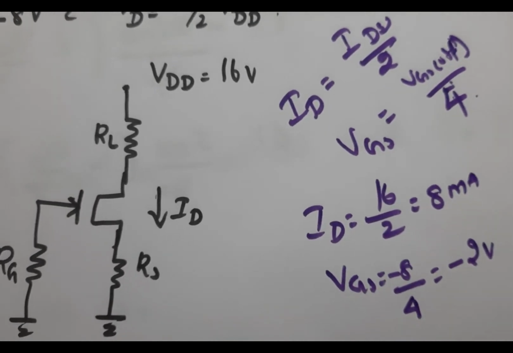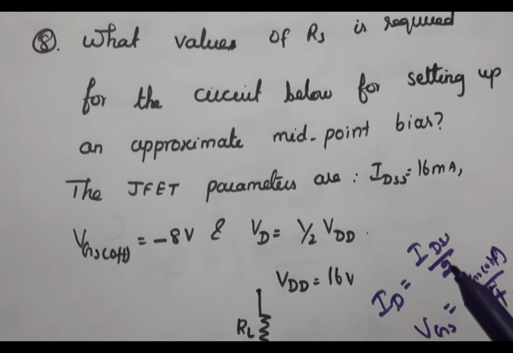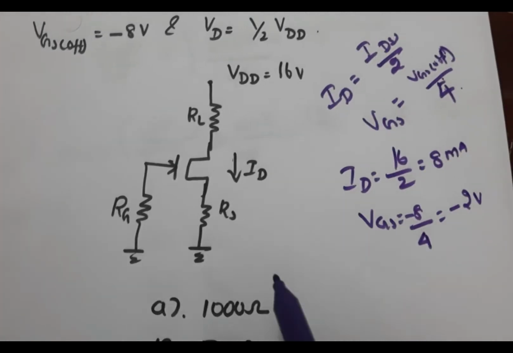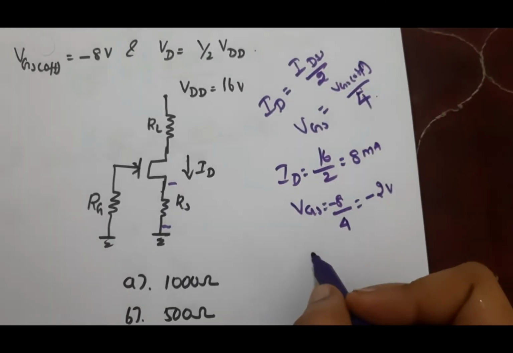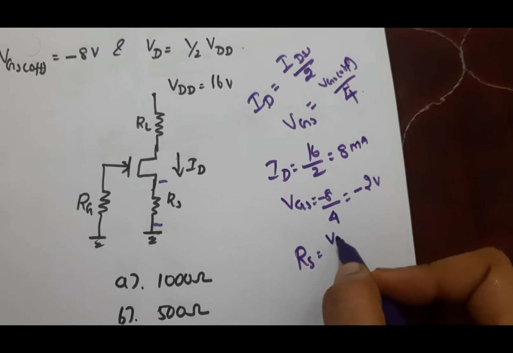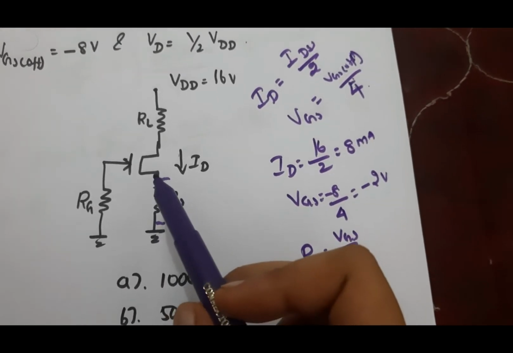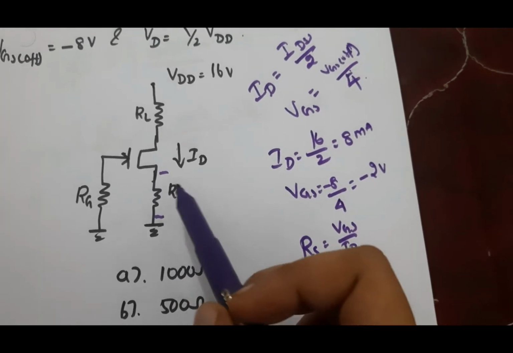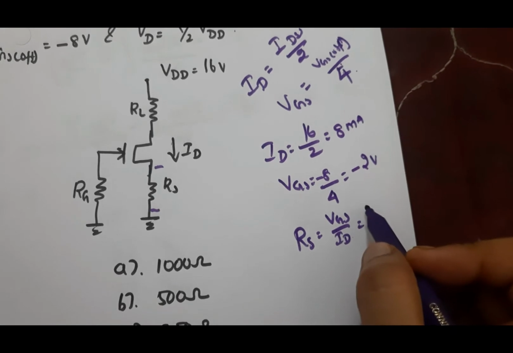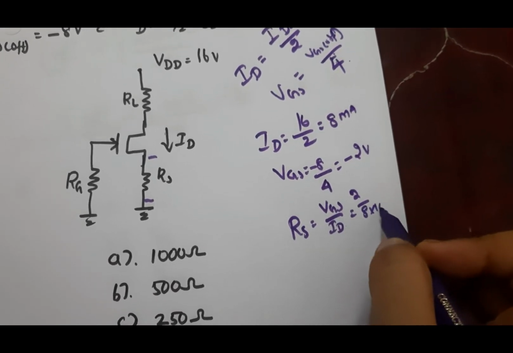Now we have the ID and VGS value, and we have to find the RS value. RS is equal to VS divided by ID, that will provide the RS value, that is equal to 2 volt divided by 8 milliamps.